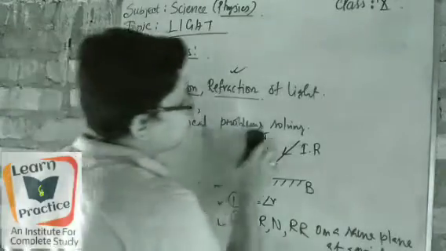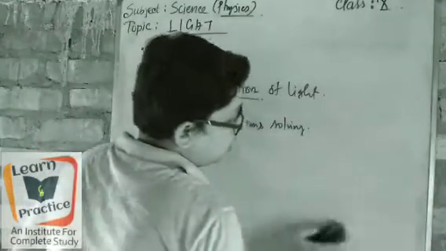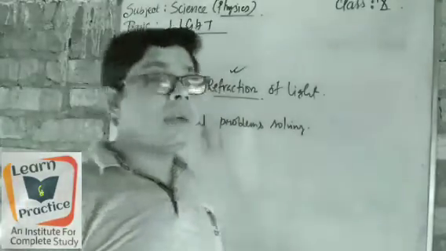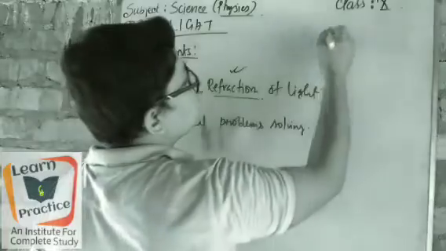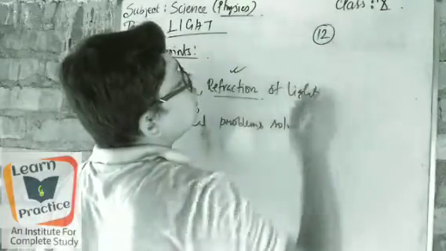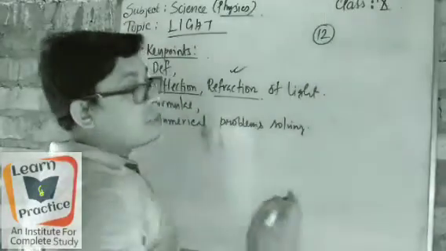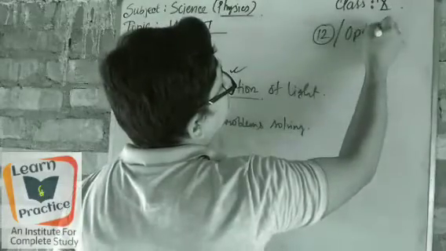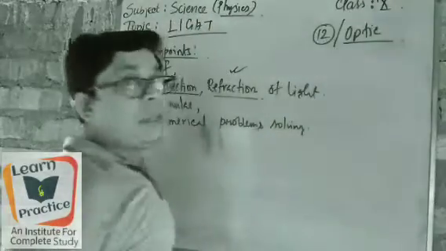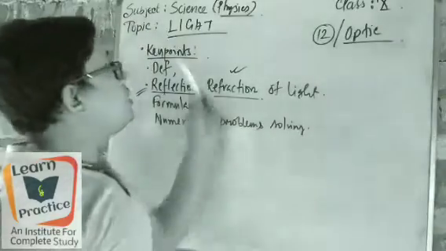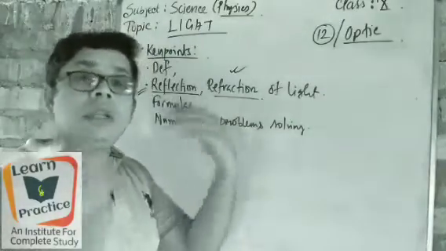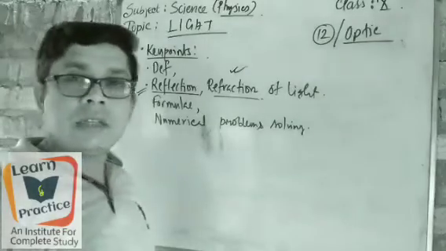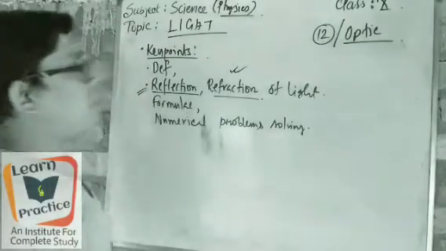Now we will discuss refraction. Refraction is a totally new part in this light chapter, and the light chapter you will read in detail in class 12. And not only that, in physics there is a chapter named optics. In optical physics you will read this light chapter in more detailed form, but here the basic part of reflection and refraction has been given. Now come to the refraction part.